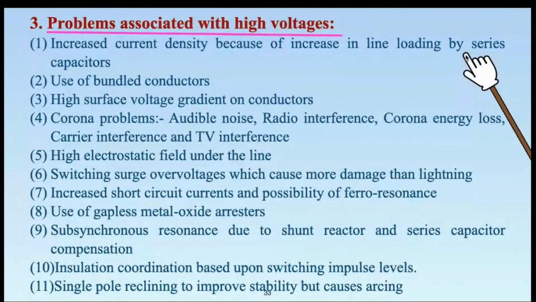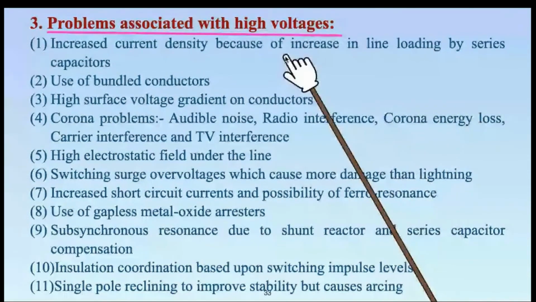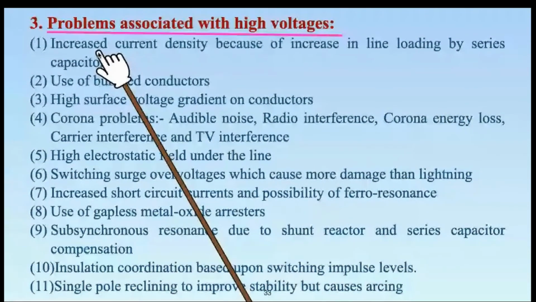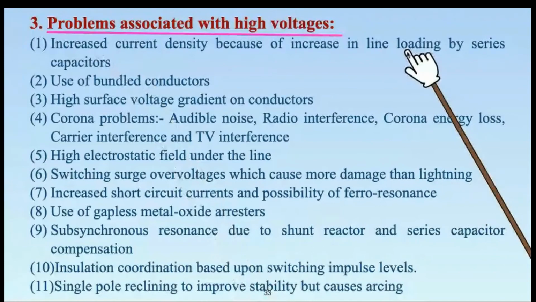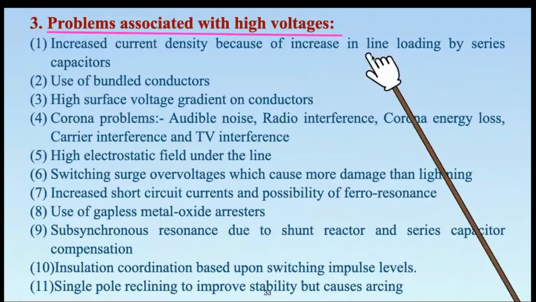In order to enhance the power handling capacity, voltage remains constant for a given transmission network. If voltage remains at a standard of 400 kV or 750 kV and we want to enhance power, that means we want to transfer more and more power. So we are trying to increase the line loading. What we are doing is trying to increase the line current so that more power will flow. Voltage is constant. We are compensating the line reactance by series capacitor. So by adding series capacitor, we are trying to increase the line loading.